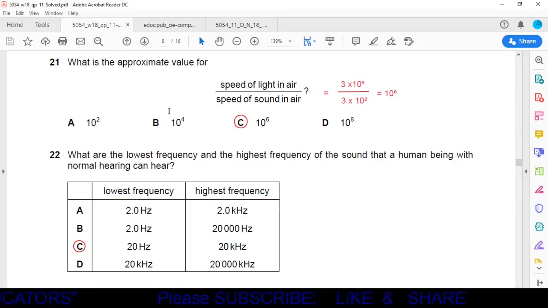Question number 21. What is the approximate value for speed of light in air over speed of sound in air? Speed of light in air is 3 into 10 power 8 meter per second and speed of sound in air is 3 into 10 power 2 meter per second. Now this 3 will be cancelled out by 3 and we will get the answer 10 power 6. So it is given in option C. So option C is the correct one. The ratio is 10 power 6.